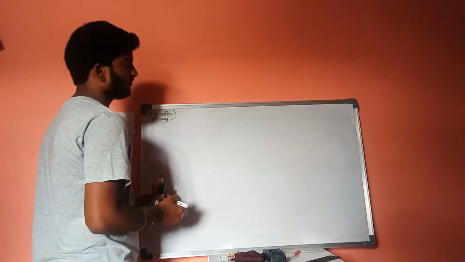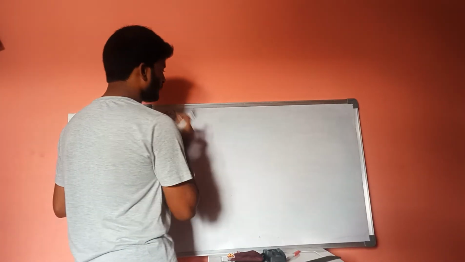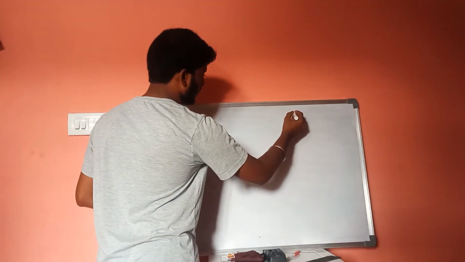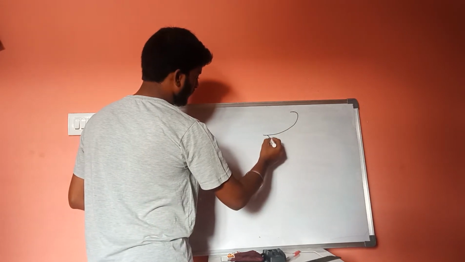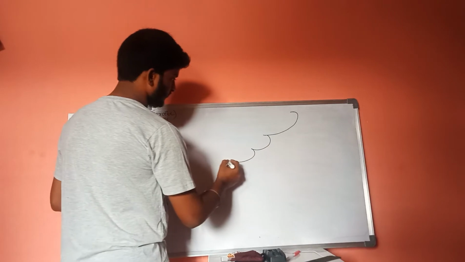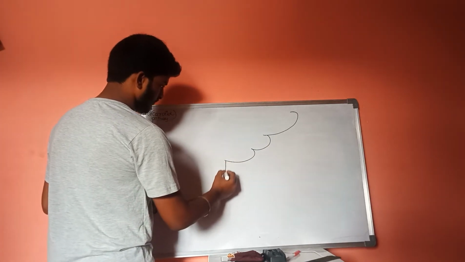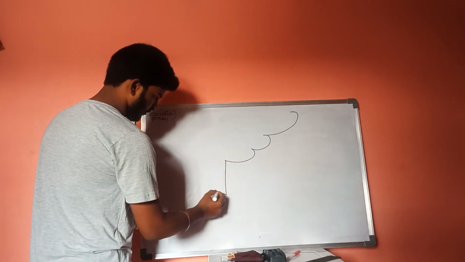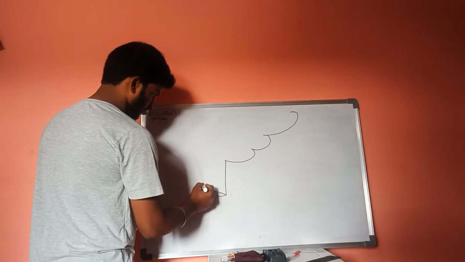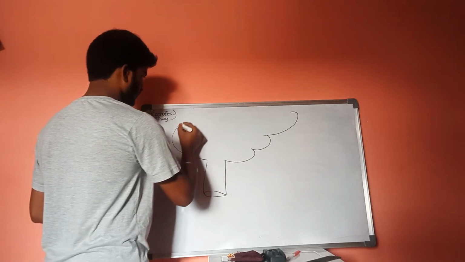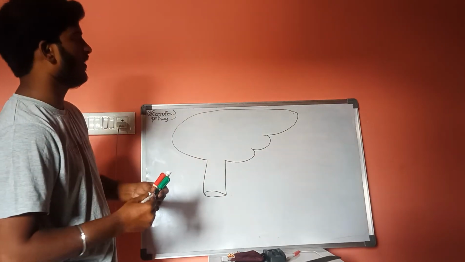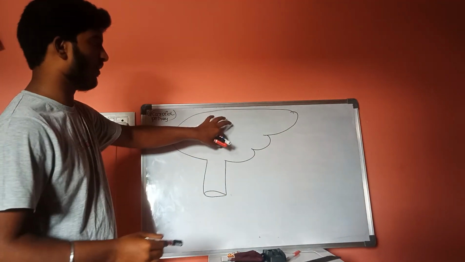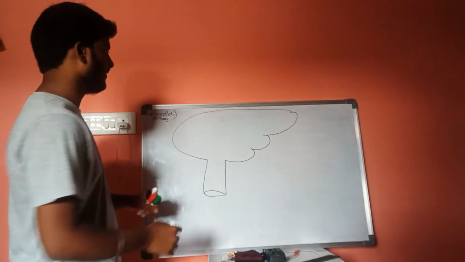Now, let us consider this is a skull of a human being.